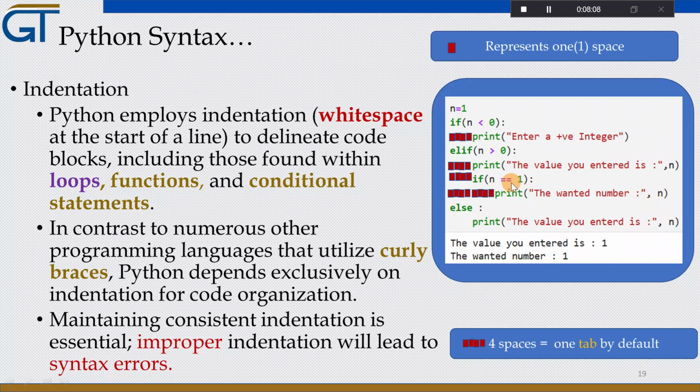So this 8-space indentation shows that this is under this. Okay, so the other one is the else statement. As you can see here, it will not be executed because we have got a true condition here.